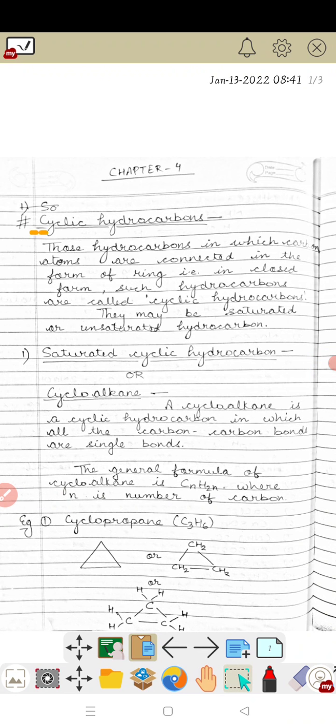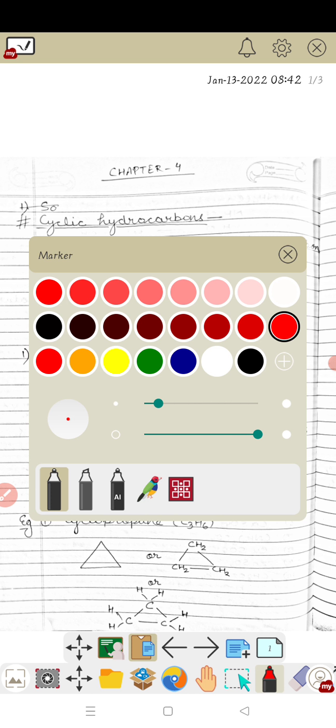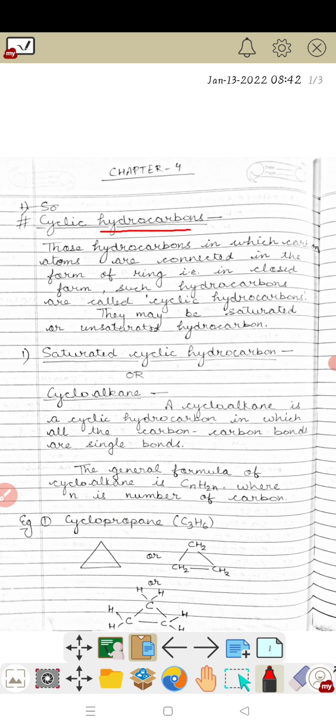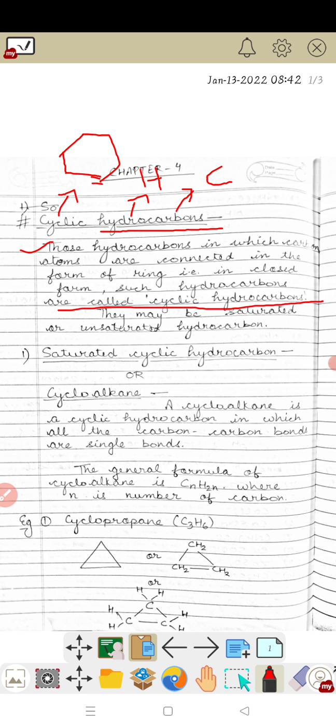Hello students, today we are going to discuss cyclic hydrocarbon. The word cyclic means closed, and the word hydrocarbon means the combination of hydrogen and carbon. Cyclic means closed, that is, the initial carbon and final carbon are joined together. Those hydrocarbons in which carbon atoms are connected in the form of a ring, that is a closed form, are called cyclic hydrocarbons.